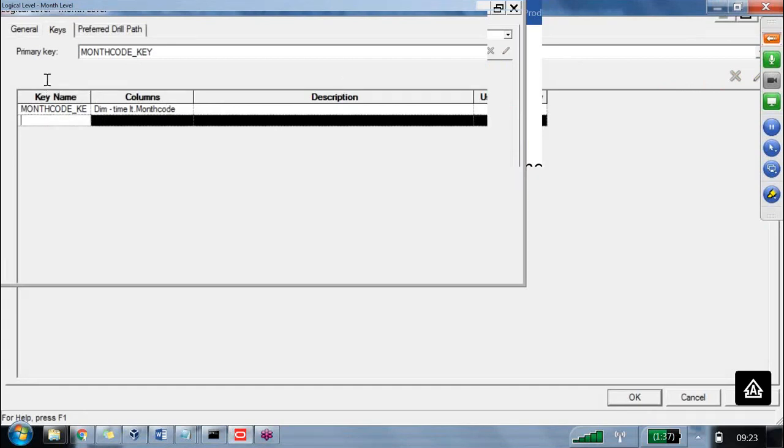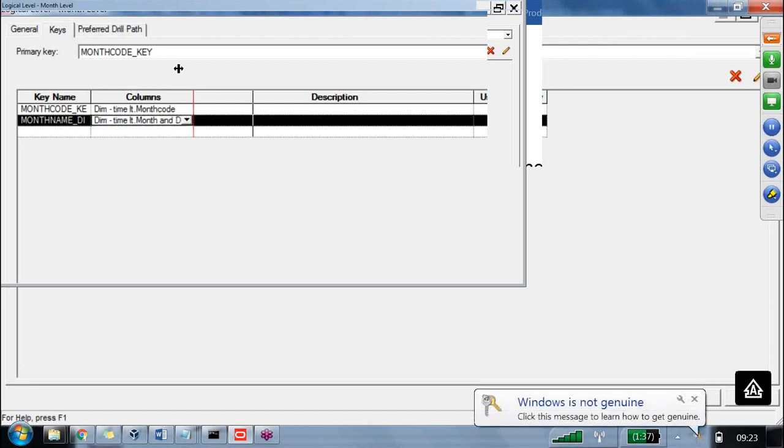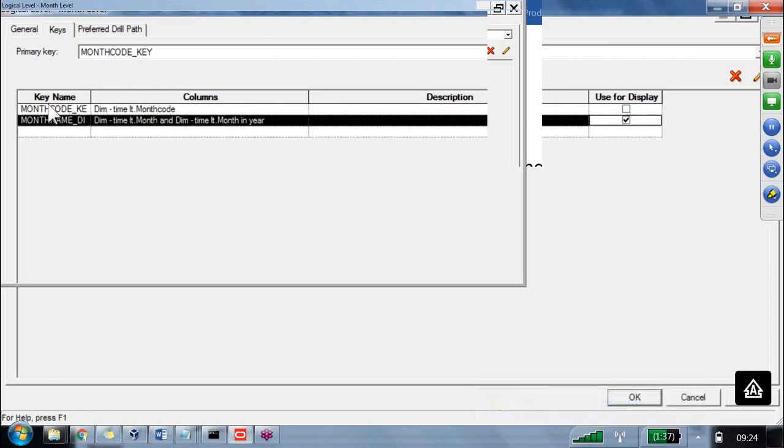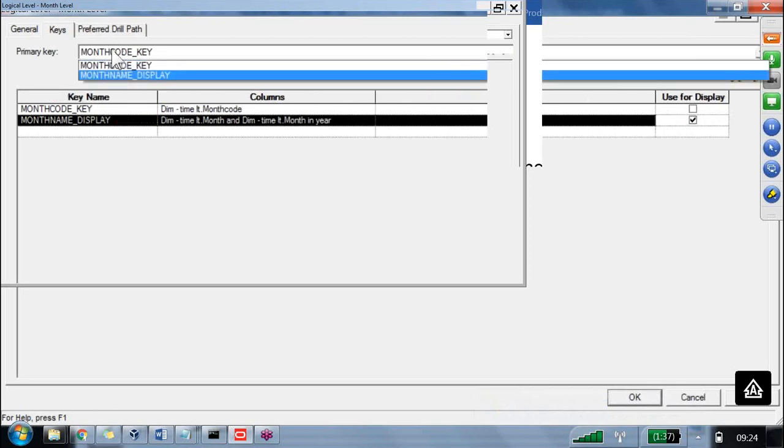Now the next one, month name. What are we using it as? Display. Any name I can provide, only the logical name. Okay. Now we are trying to select both month as well as month near. How many columns did I select here? The month column as well as the month near column. Both I want as display. Do you want to use this as a key column also?